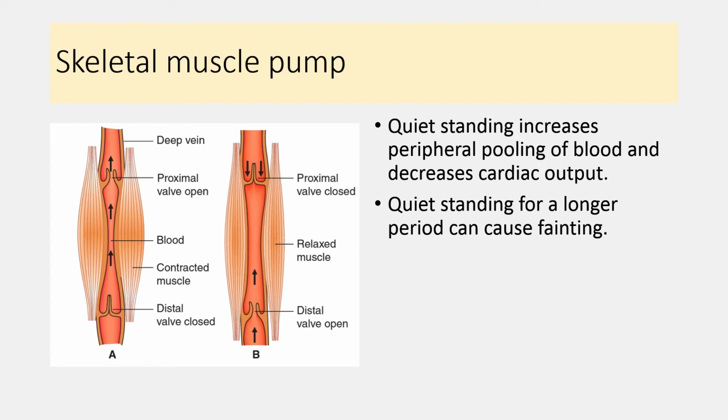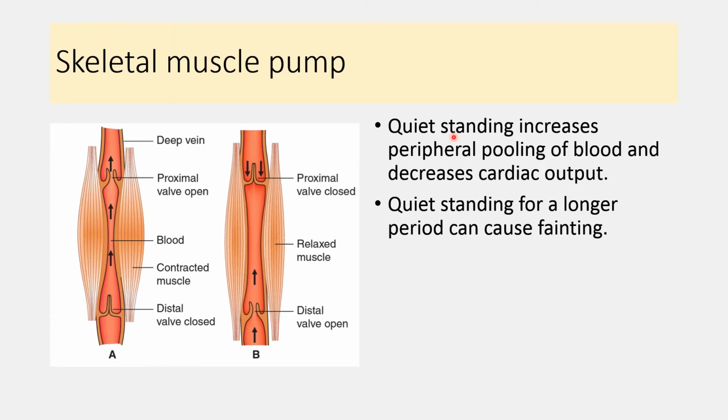With the increase in the skeletal muscle pumping activity or during the exercise, the blood flow towards the heart increases, and whenever the skeletal muscle activity is less, then venous return towards the heart is less.